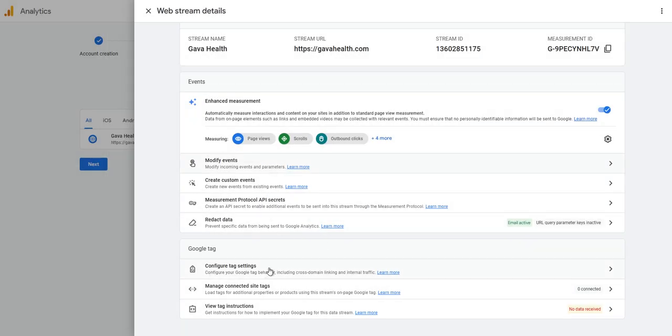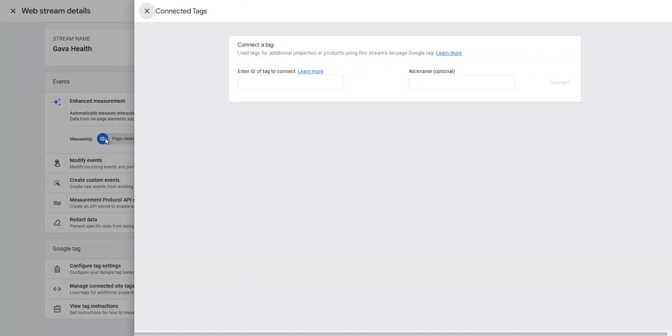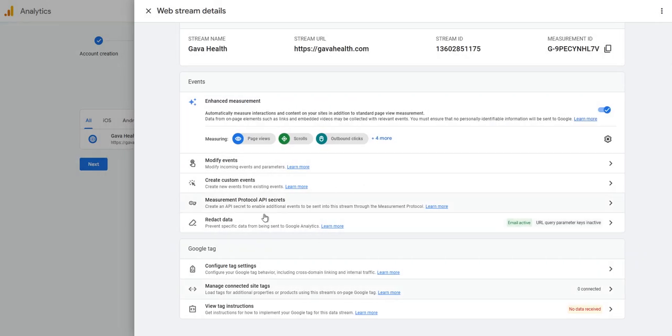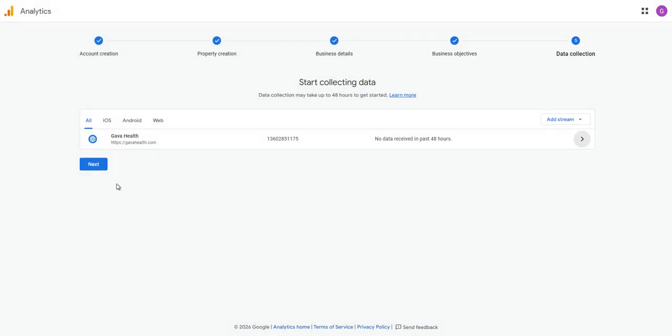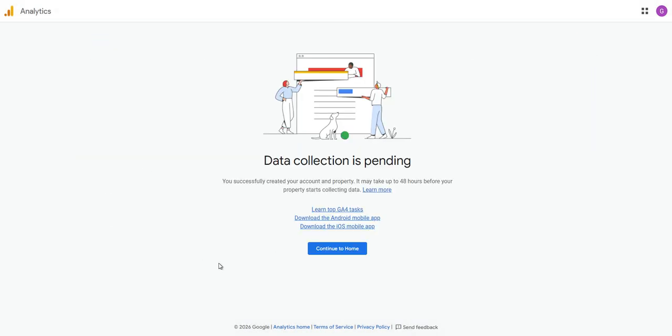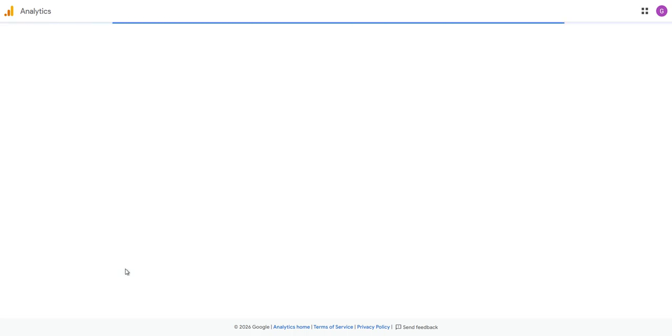You can configure tag events, tag settings, and manage connected site tags, but all this can be done later. This is basically just the setup. We're going to leave that and go next. Data collection is pending. Then we say continue to home.